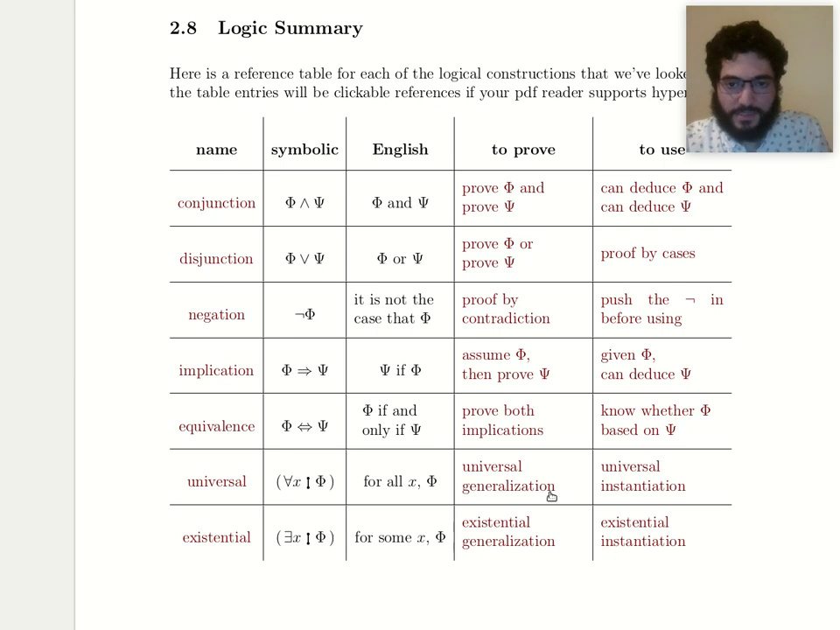Okay, so now we have discussed these two rules, one for proving, the one we just discussed, and one for using universally quantified propositions. And next we'll look at the existential ones.